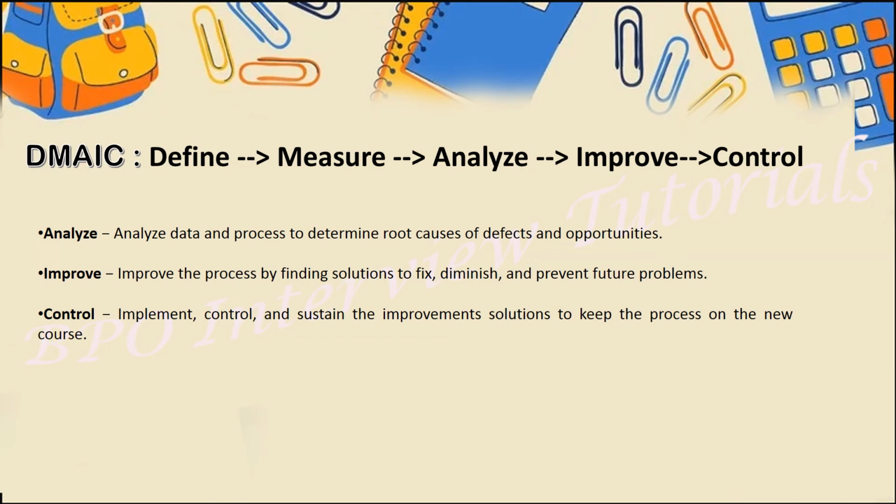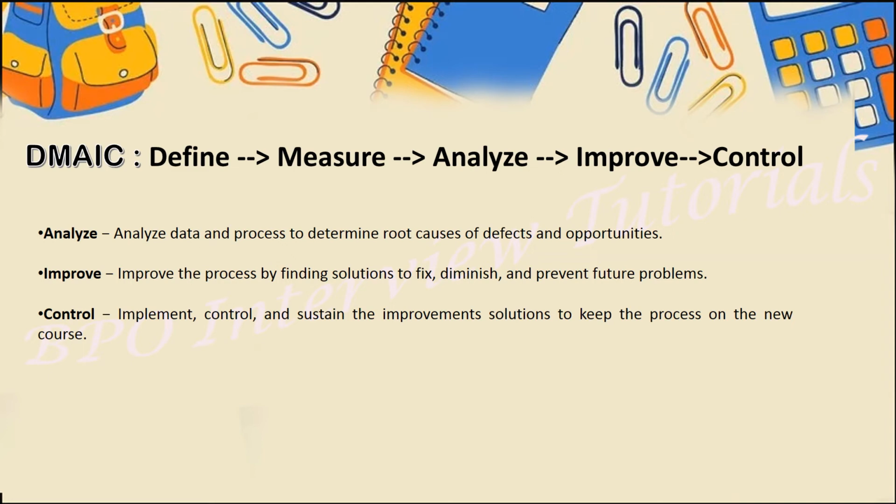We have analyze. On the basis of the Pareto analysis, the measure we have done, we can analyze and we can just find out the root cause on that. We will find out the opportunities. We will do the basic activities, like we will see, like basically 80% problems are on four main defects. We will do the huddles, we will go for dip checks, we will conduct quality sessions, we will check out the knowledge gap for the operators, we will cross check what are the basic issues they have, and on the basis of that we will do the analysis on their numbers. We will cross check their performance week on week. We will find out the trend, like where the guys have improved, where the guys are lacking. So here we will do the analysis phase.